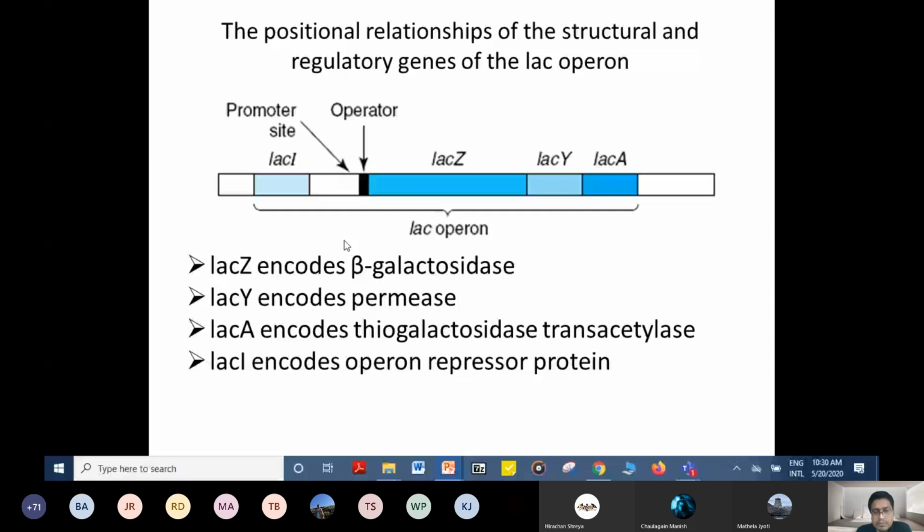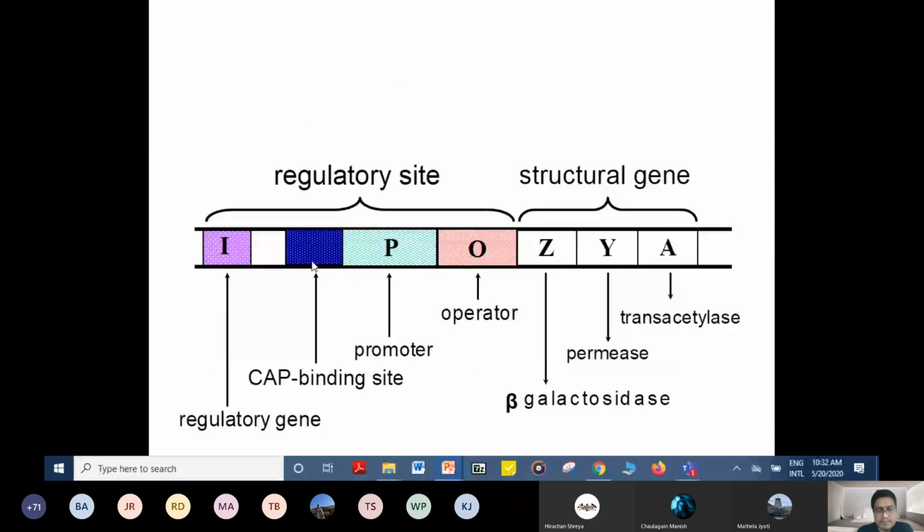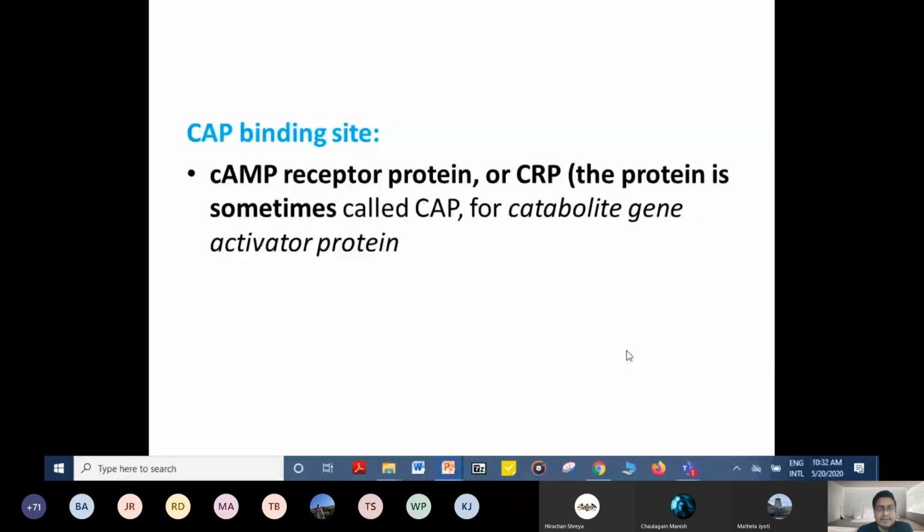About the operator and promoter, we have discussed many times. The operator is where the repressor will bind, and the promoter is where the RNA polymerase will bind. At the CAP binding site, the catabolite gene activator protein will bind, and the next one is the regulatory gene, which codes for the repressor molecule. The CAP binding site is also bound by the cyclic AMP receptor protein, or CRP. The protein is sometimes called CAP, for catabolite gene activator protein.